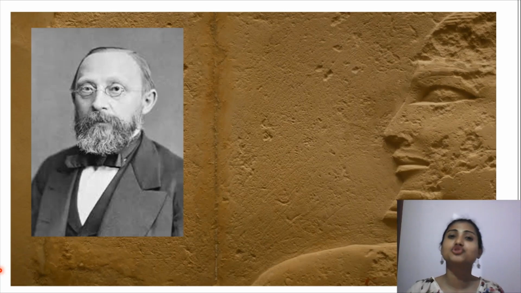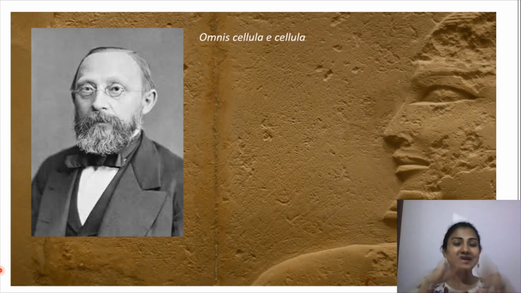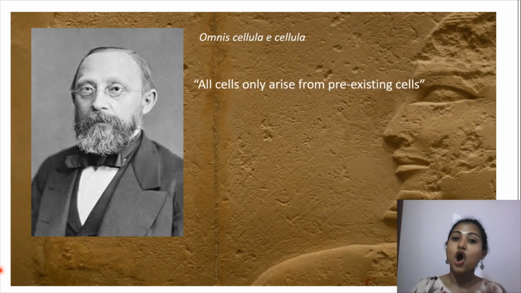His name was Rudolf Virchow. He rectified the last postulate, and he said, omnis cellula e cellula. Repeat, omnis cellula e cellula, which means all cells only arise from pre-existing cells. So here we come to an end for today's topic on the history of cells.